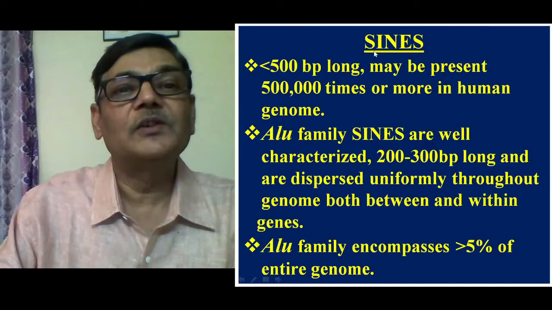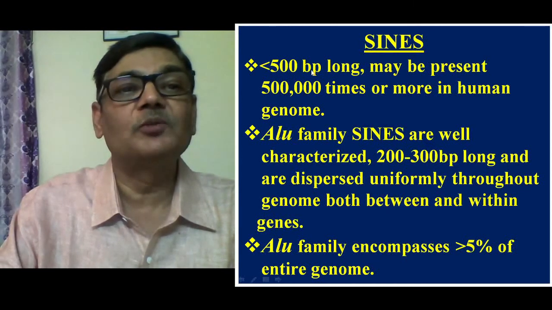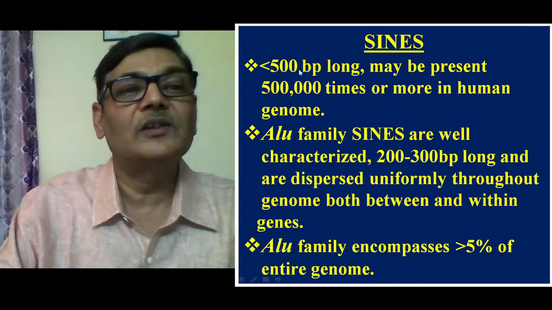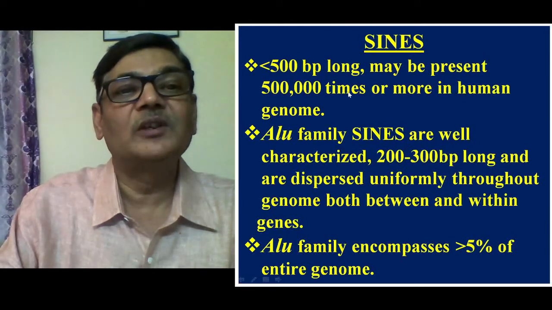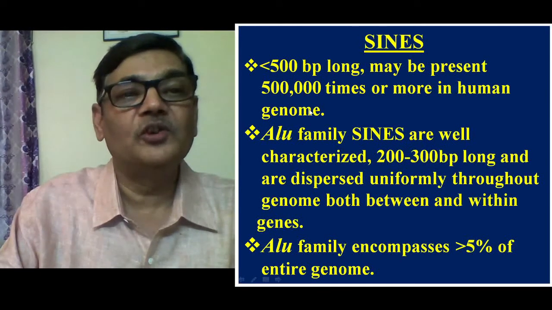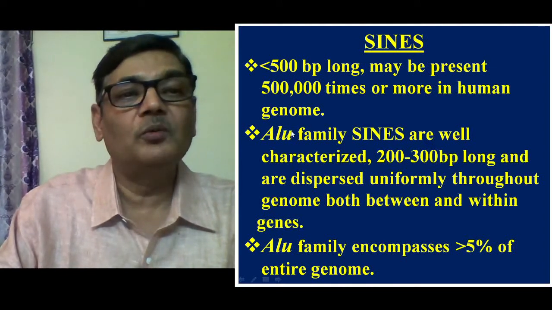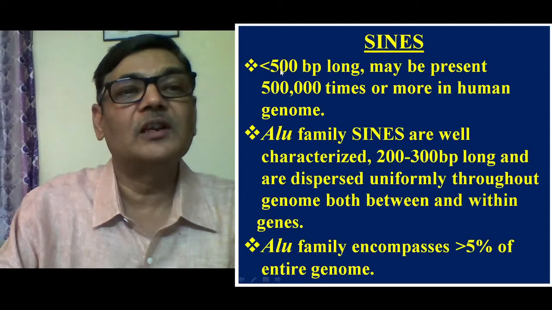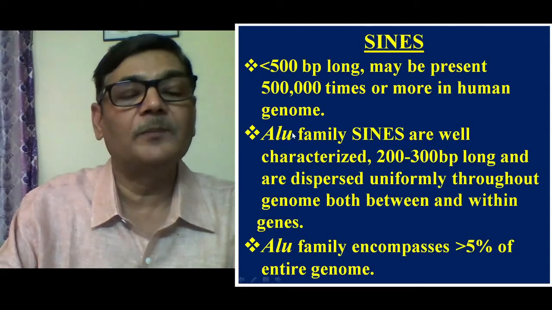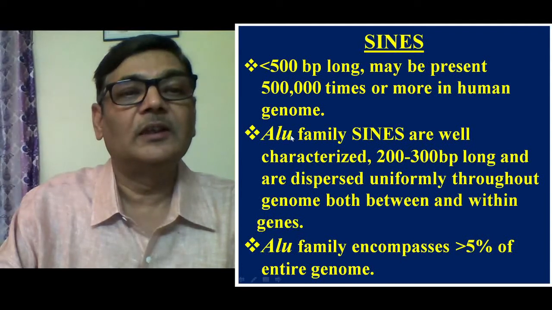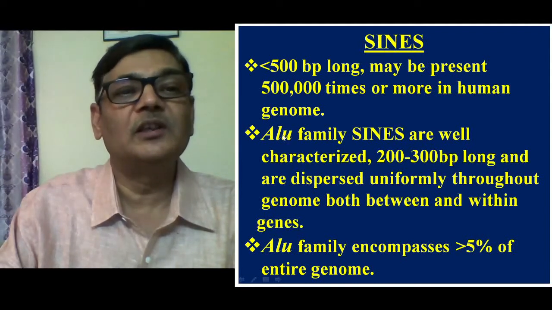Now, if we consider the important characteristics of SINEs, we find that such portions are less than 500 base pairs long, and may be present 500,000 times or more in the human genome. Alu family, Alu I is a restriction enzyme. So mainly the 500 base pair portions contain an area where this Alu I restriction enzyme can cut, meaning it's a recognition area that is found to be present in the SINE portion.